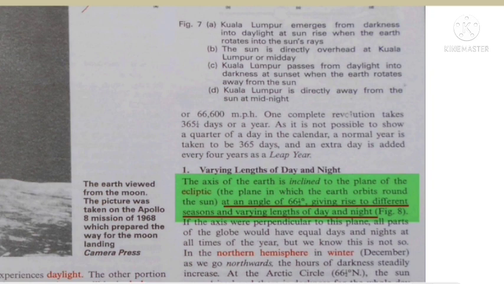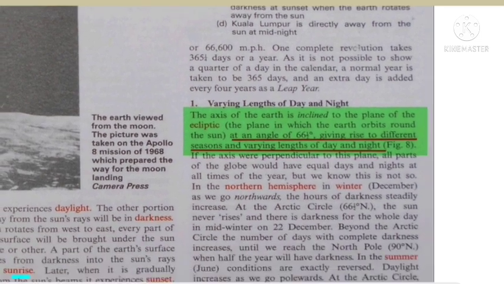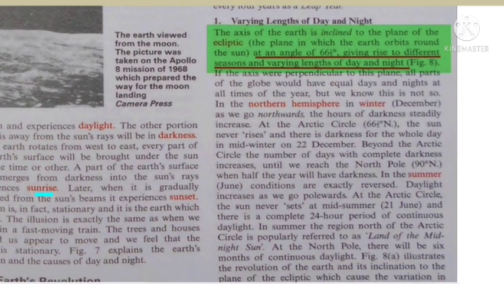As it is not possible to show a quarter of a day in a calendar, a normal year is taken as 365 days and an extra day is added every 4 years as a leap year. So now you all know where that extra day came from in a leap year. Now, varying lengths of days and nights.